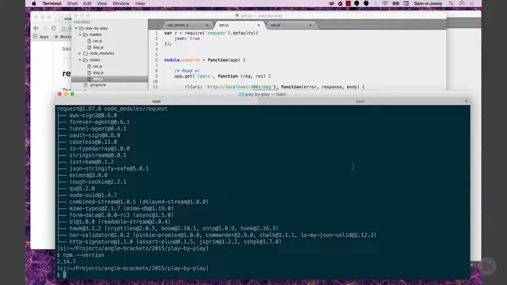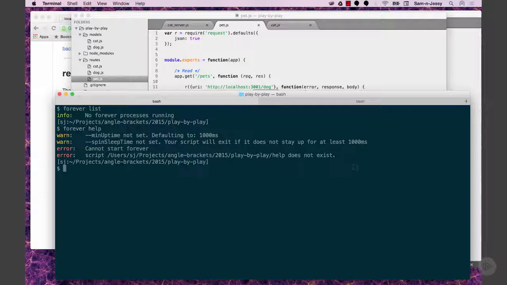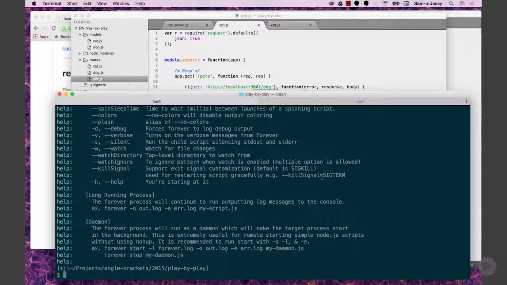All right, so if I do forever, and let me say I don't have anything running. Okay, so I've got no processes running. If I do forever, like you installed forever as global? Yep, npm install -g forever. What happened? Cannot start forever. Oh, --help, I think. Or just do forever.